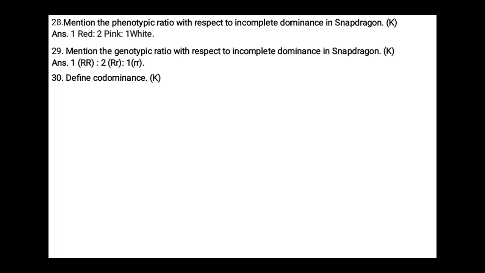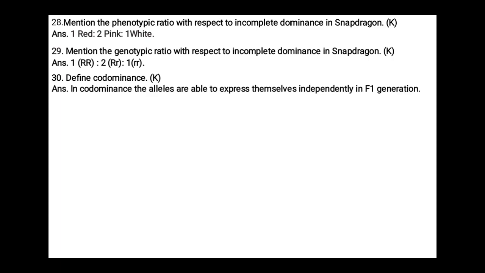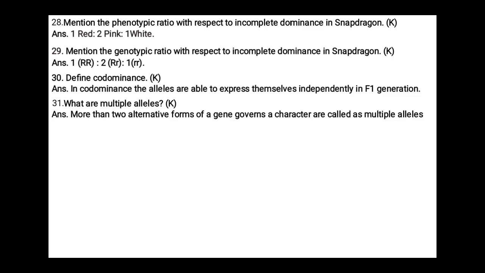Define codominance. In codominance, the alleles are able to express themselves independently in the F1 generation. What are multiple alleles?